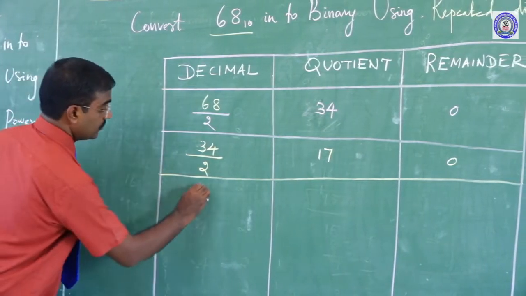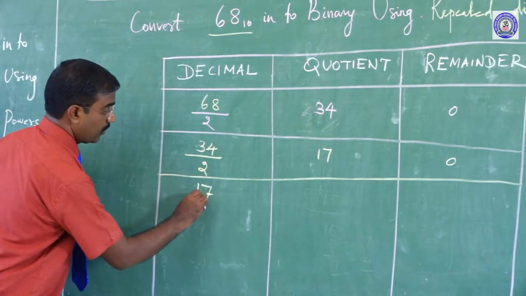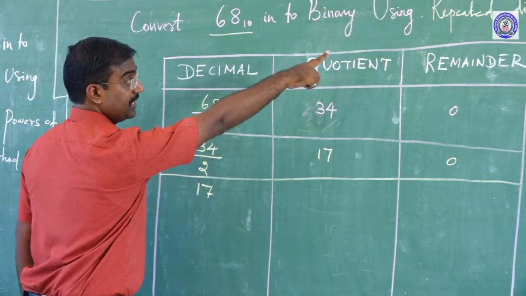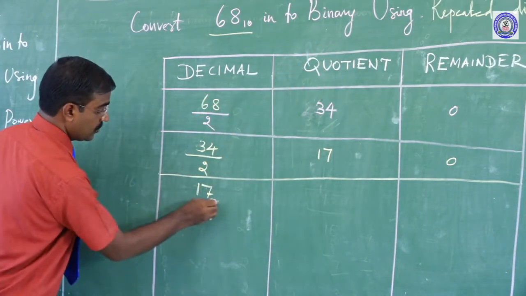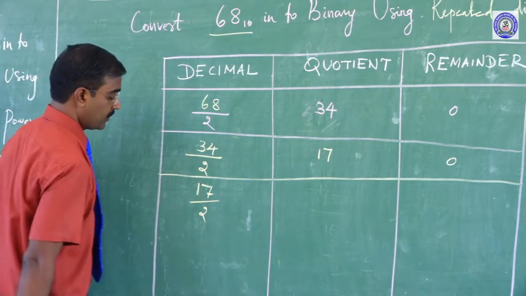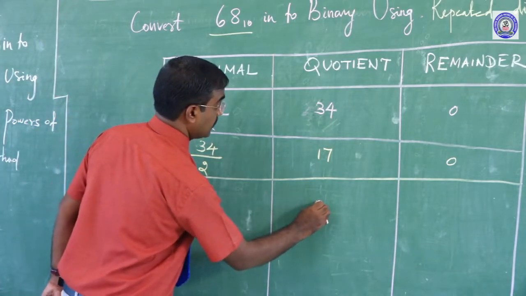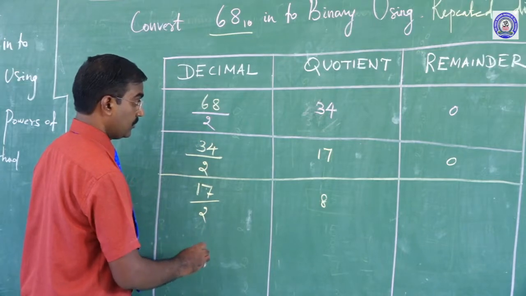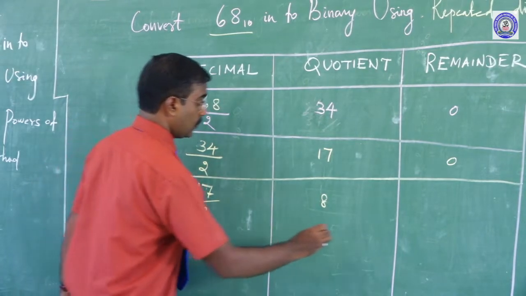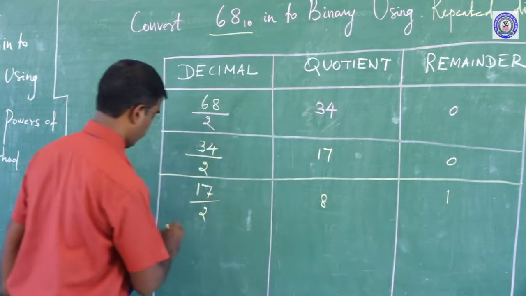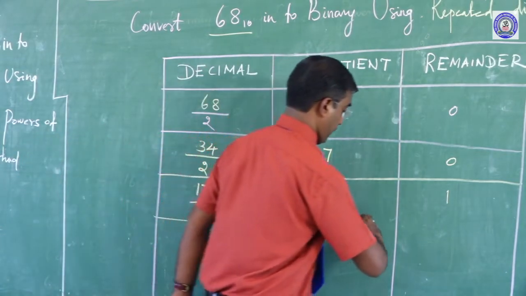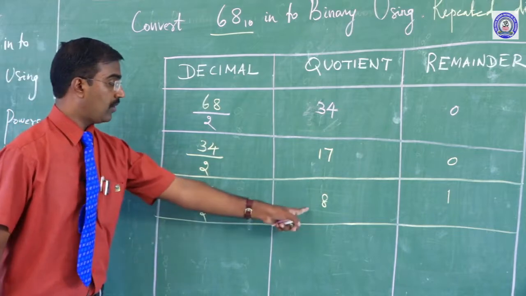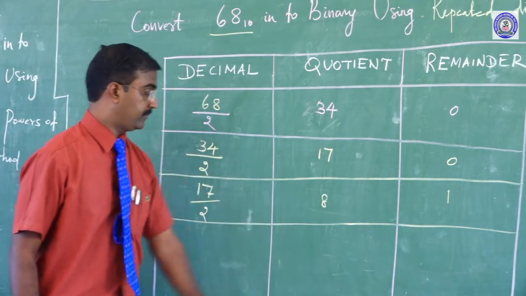Again, why am I repeating division? Because this method is repeated division by 2. So 17 by 2: 2 eights are 16, so the remaining is 1.